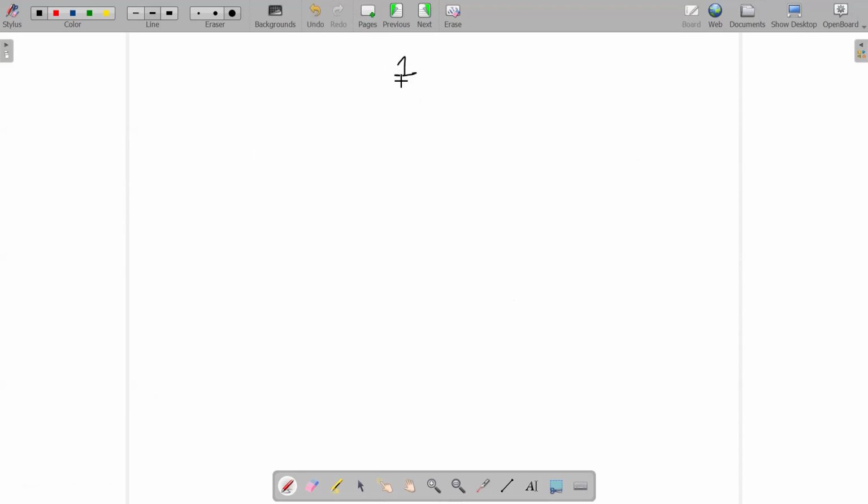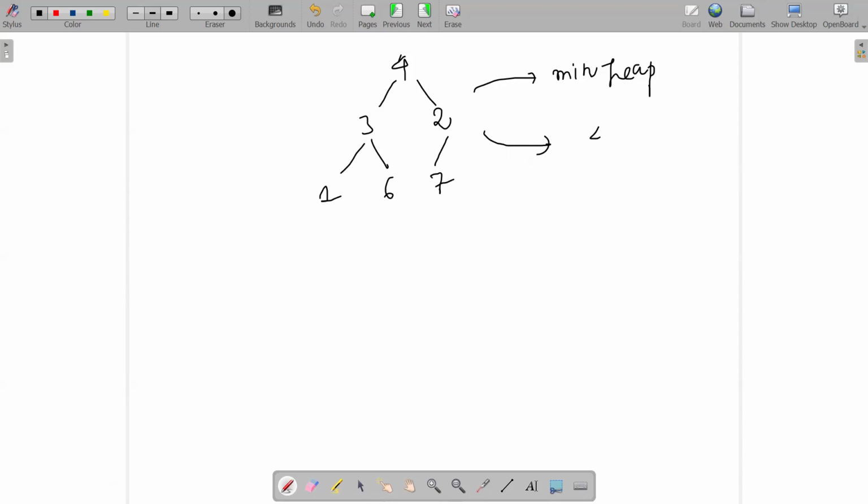Suppose any random binary tree is given to you. 1 is given, and let there be 4, let there be 3, then let there be 2, then let there be 1, let there be 6, let there be 7. Now I wish to convert that in terms of a min heap. This is the complete binary tree for me, right? So I need to convert that to min heap, right? How the array structure would be looking like: 4, 3, 2, 1, 6, 7. This is how the array structuring is looking like, right?